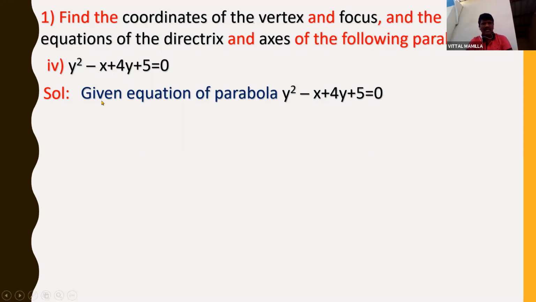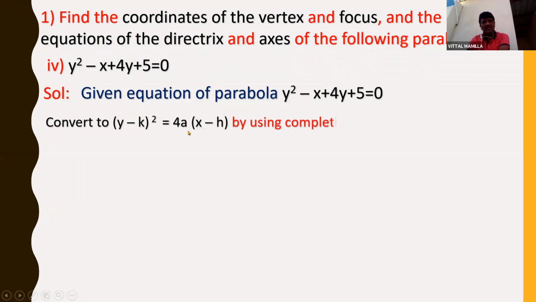So this problem can be converted to y minus k whole square is equal to 4a into x minus h by using the completing square method. Students, in the previous class I explained in detail what the completing square method is.